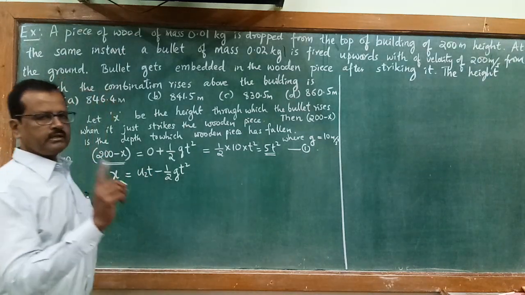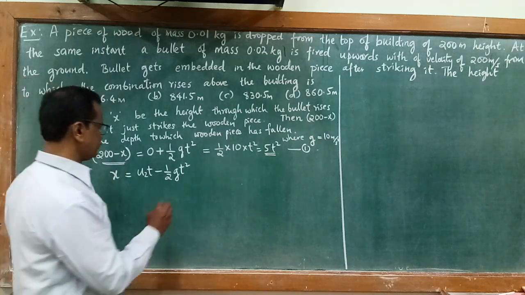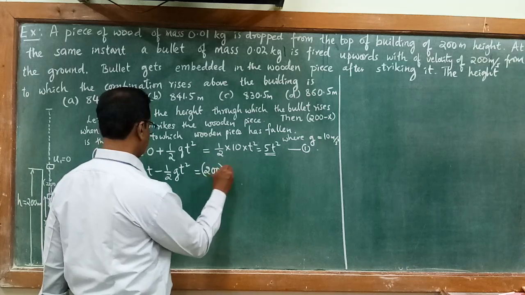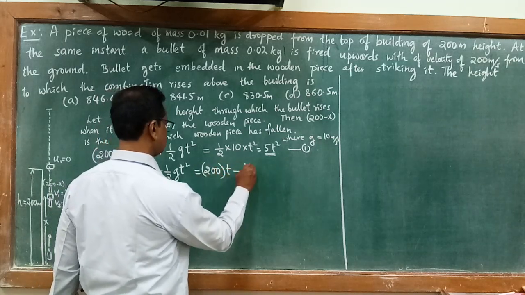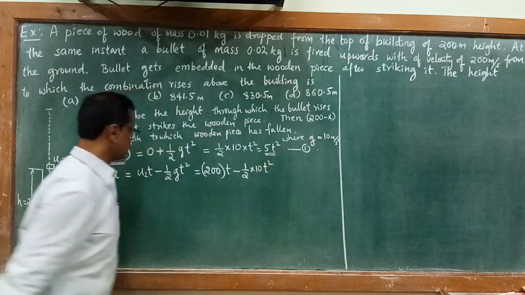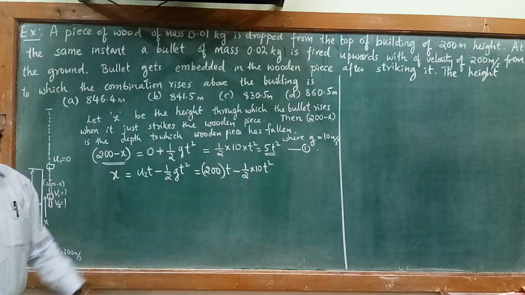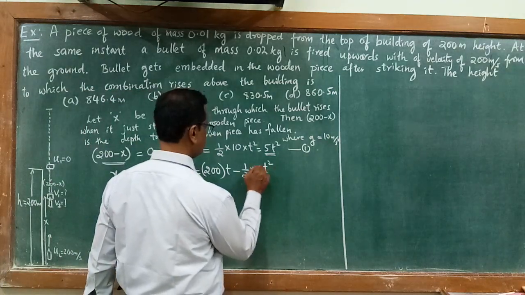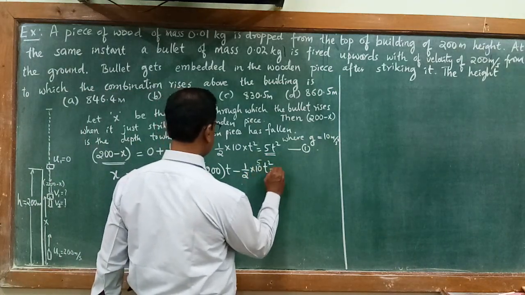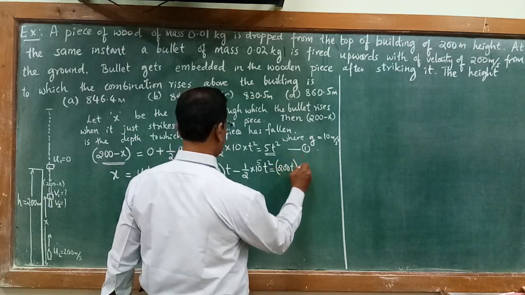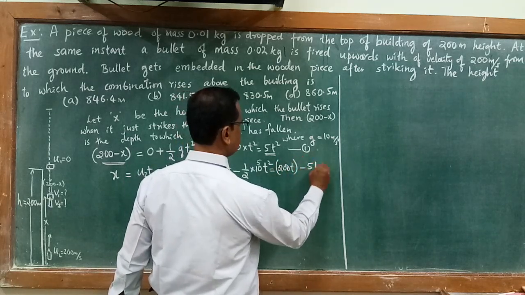So this becomes 200 into t minus half into 10 into t square. Half into 10 into t square becomes 5t square. So x equals 200t minus 5t square.